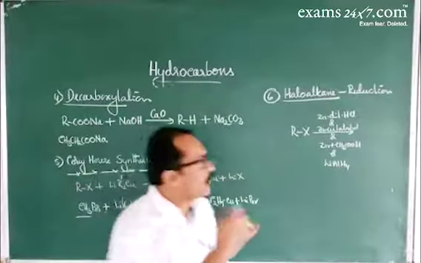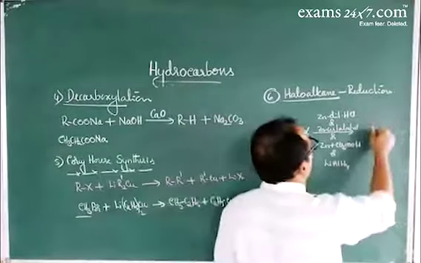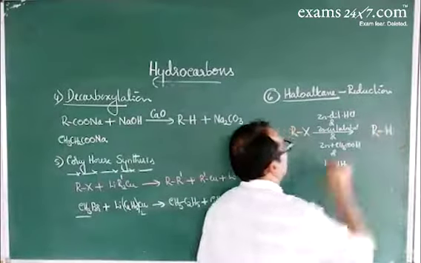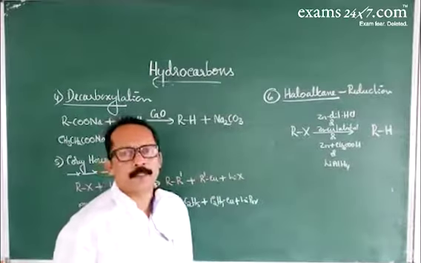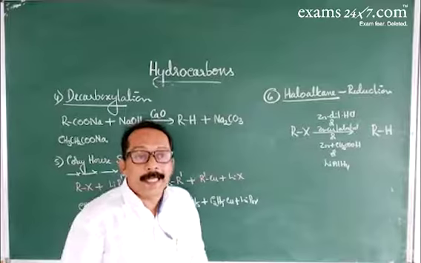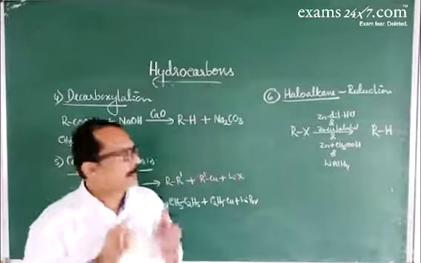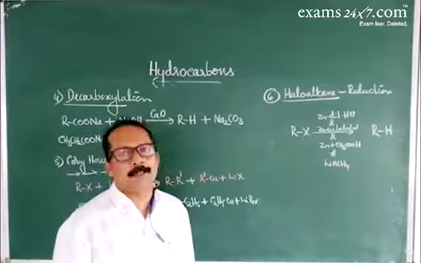They provide nascent hydrogen and reduce the alkyl halide to alkane. In this method, if you use triphenyl tin hydride as a reducing agent, it reduces primary, secondary and tertiary haloalkanes to alkane.